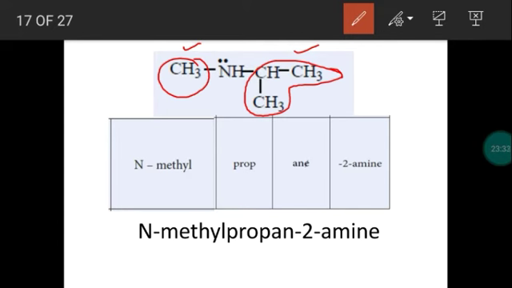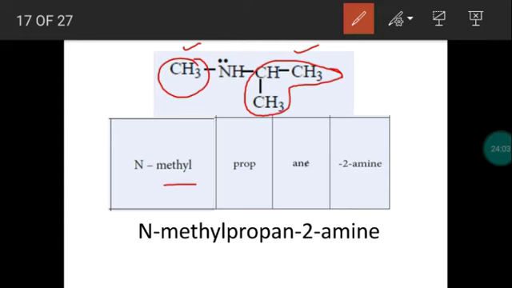So in secondary amine, out of 2 alkyl groups, fix one as the longest chain, which is selected based on the larger number of carbon atoms in the alkyl group. So the remaining 1 alkyl group will be assumed as a substituent. Now the substituent is attached with a nitrogen. So the position of the substituent will always be indicated as capital N, as we discussed in the common name. A methyl group is a substituent.